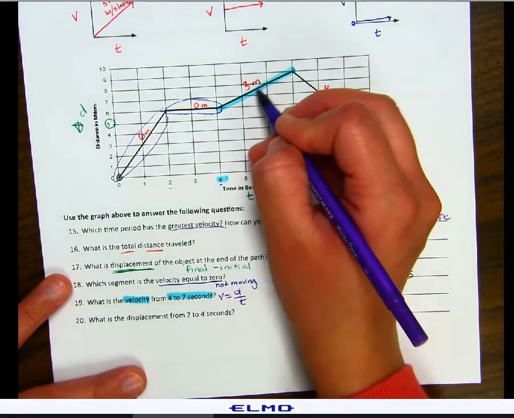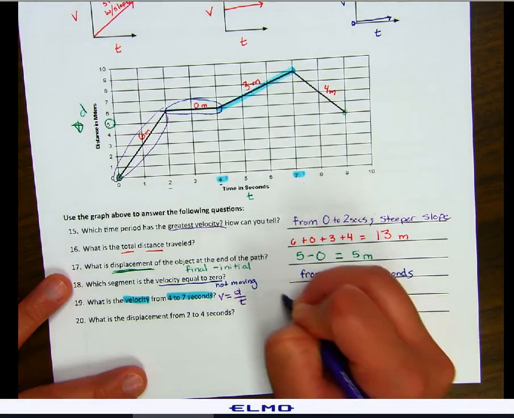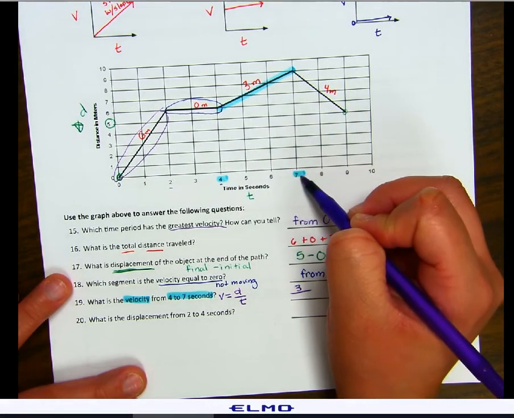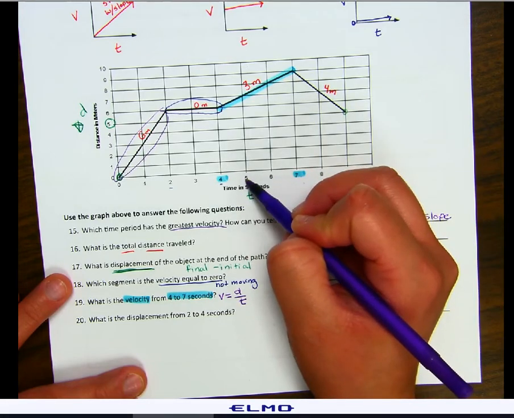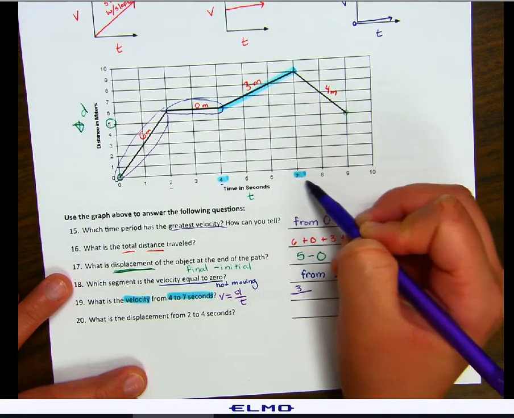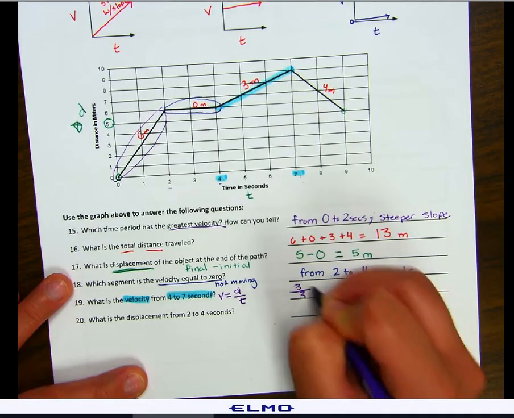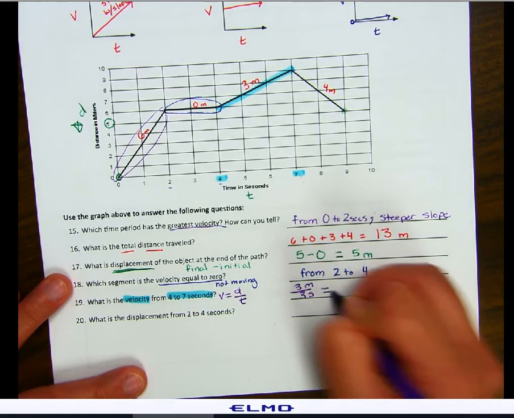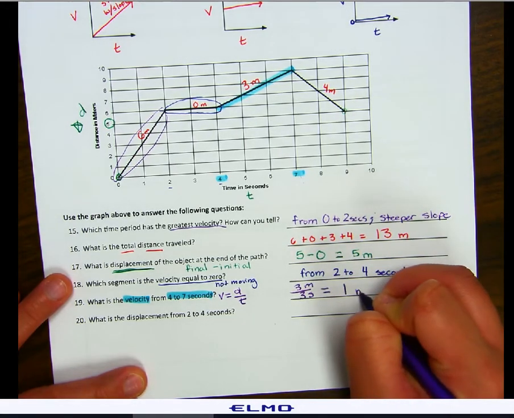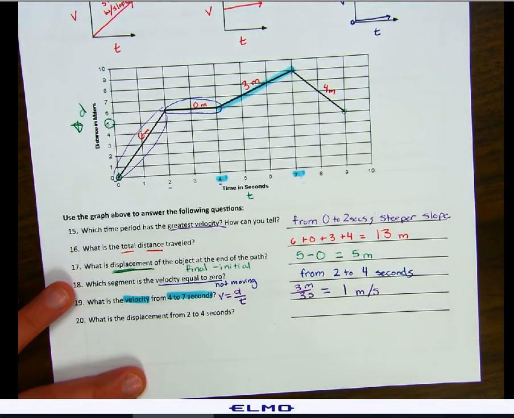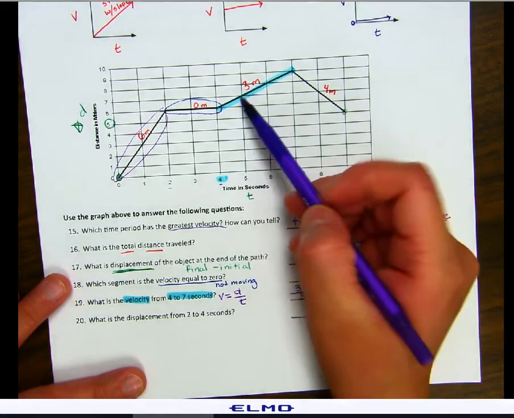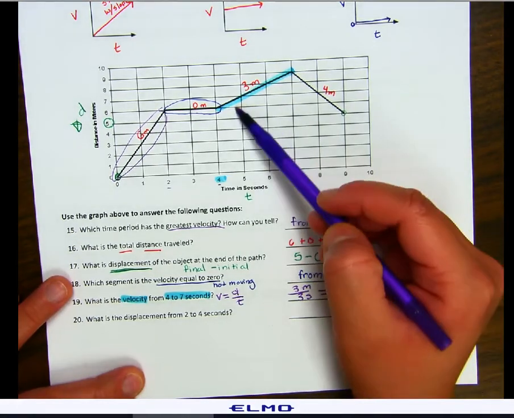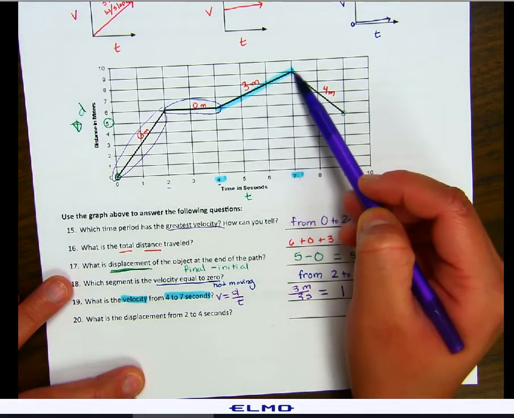Our distance traveled, we already calculated that was 3. Our time, if we're going from 4 to 7, that's 1 second, 2 seconds, 3 seconds. So we have 3 meters over 3 seconds. Our velocity would have to be 1 meters per second. That's how fast we're going from 4 to 7 seconds. That means we're increasing by 1 each second, which makes sense on the graph. We're going up 1 each second.